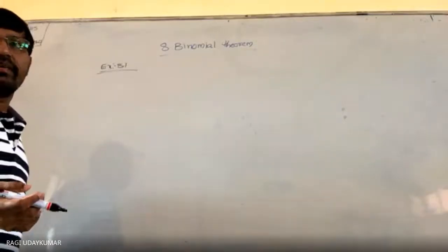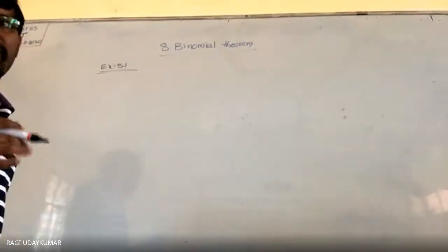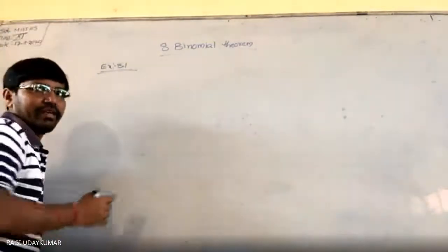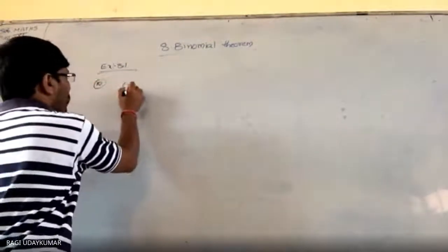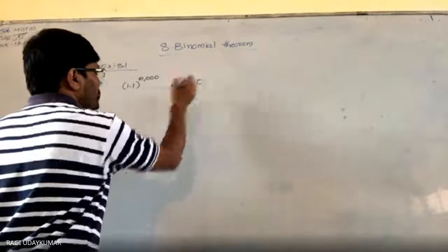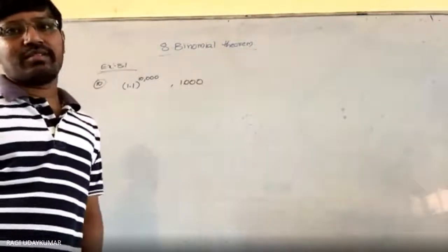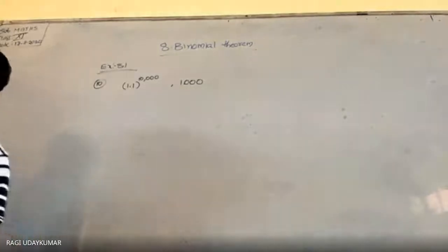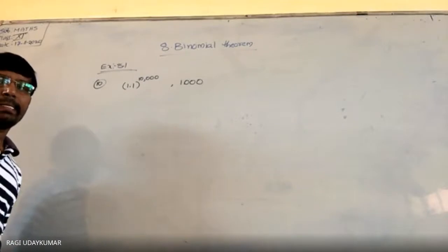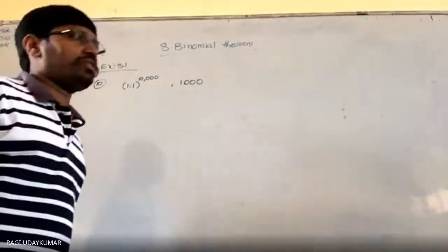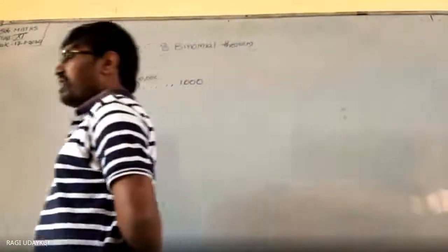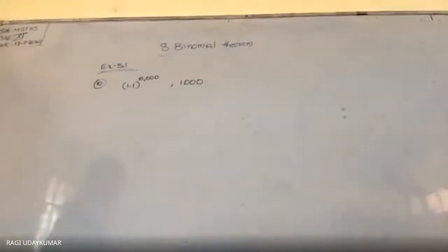By using the binomial theorem, indicate which is larger, 1.1 to the power of 10,000 or 1,000. Can you say? Anyone? 1.1 to the power of 10,000 or 1,000, which is bigger? Can you tell? Normally you cannot say that, but using the binomial theorem you can say which is bigger.